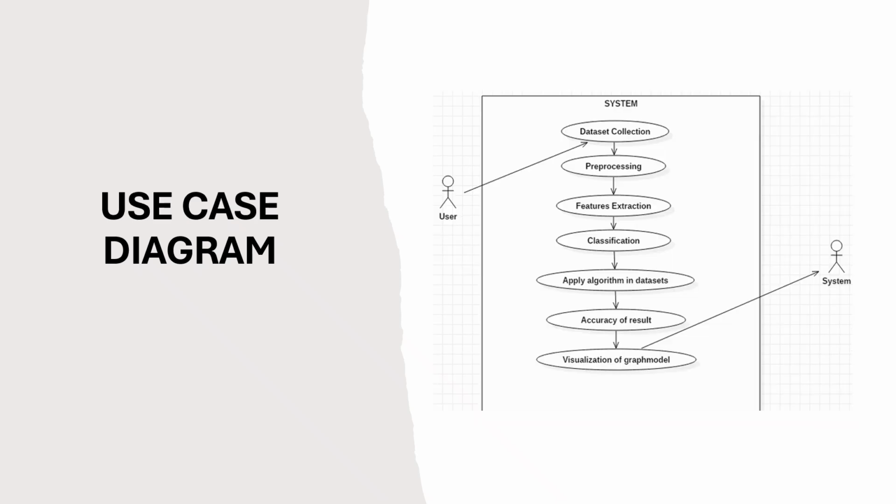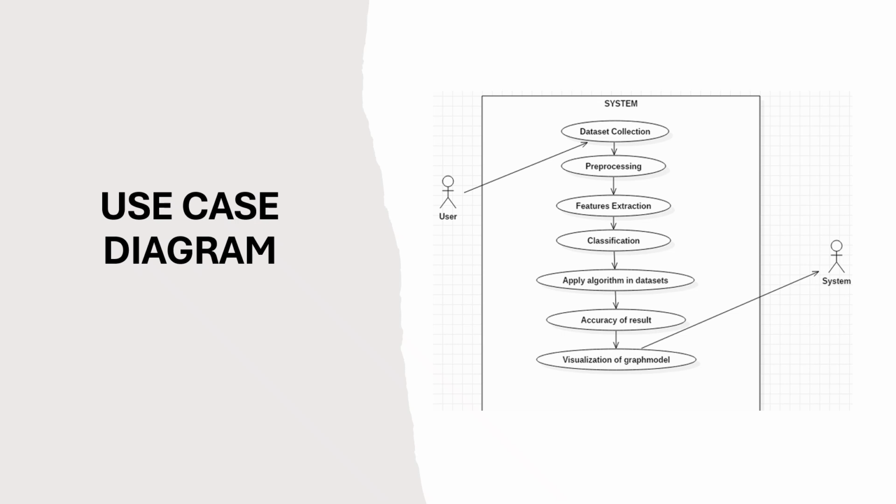Use case diagram. The use case diagram shows how the user and system interact, similar to an IR environment. The user collects and provides the dataset, just like submitting documents or queries. The system goes through several steps: processing the data, extracting the features, classifying the articles, and visualizing. Feature extraction acts like indexing in IR, while classification is like retrieving the relevant results. Finally, the system calculates accuracy to show how well it is distinguishing fake news from real news.